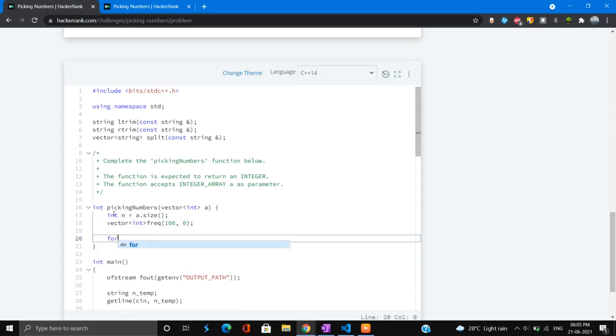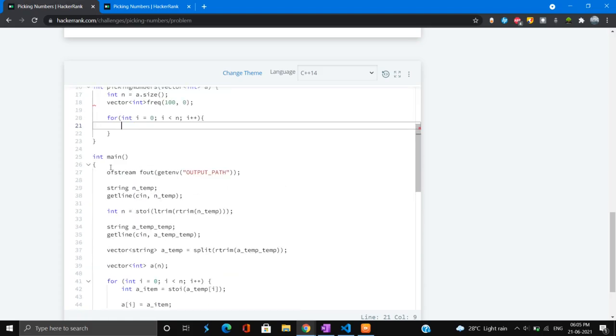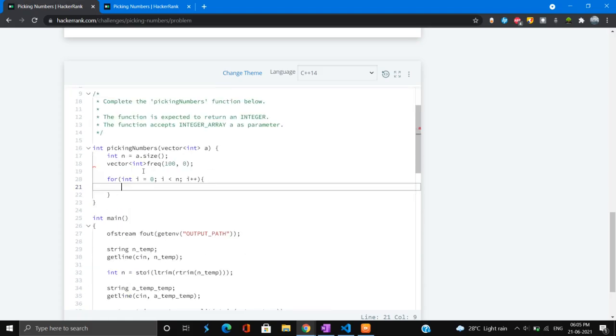Then we will traverse the array and increase the frequency of A of I. Frequency of A of I will increase by 1. What this statement does is, if it encounters A of I, it increments the value at index A of I. So it will basically count the occurrences of A of I.